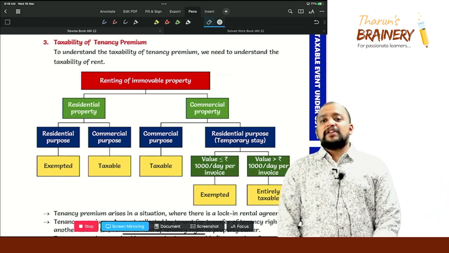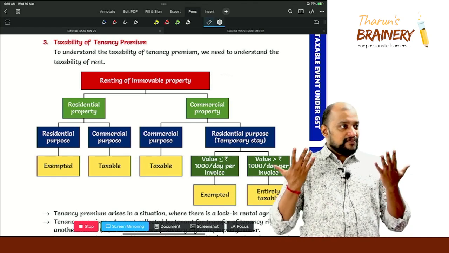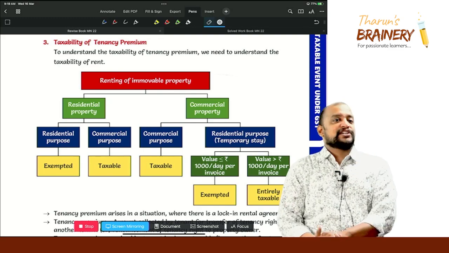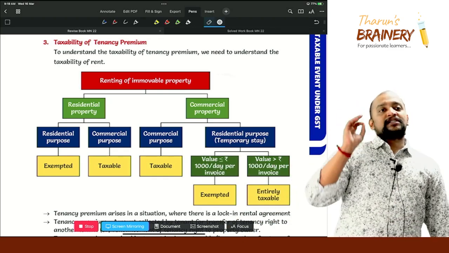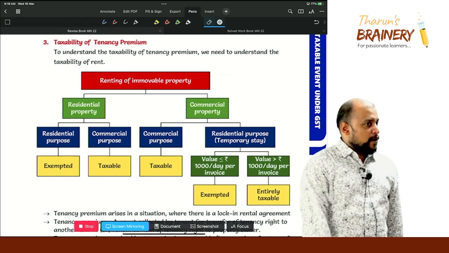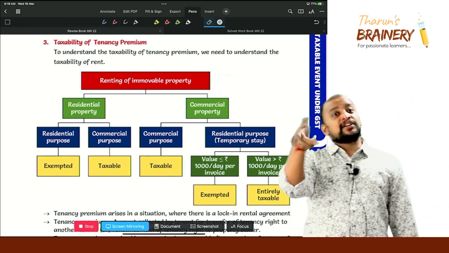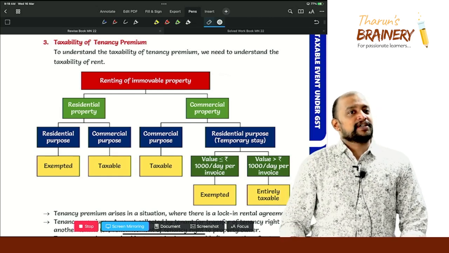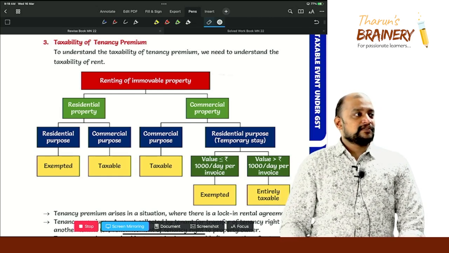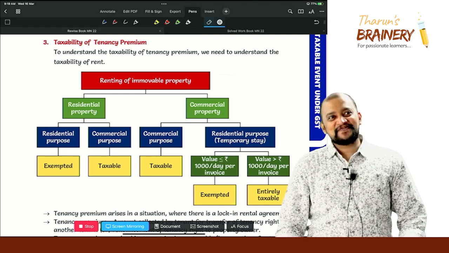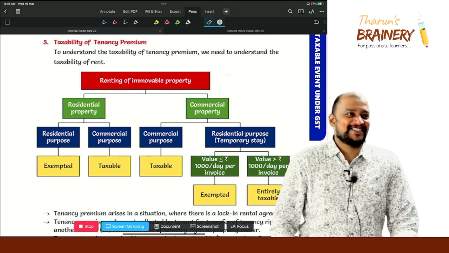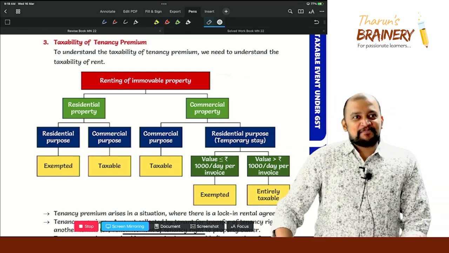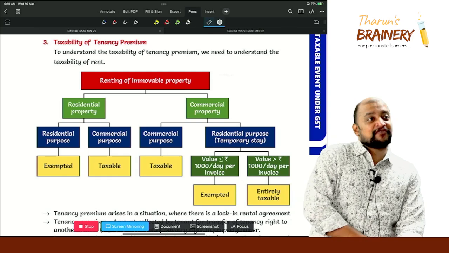From where will we be able to get it? From the plan. From the approved plan, we will be able to identify whether the property is commercial or residential. Now, suppose it is a residential property, that may be given for commercial purpose as well as residential purpose. Can a house be given for commercial purpose? Yes. Example? Hostel. Super. So hostel is an example of a residential property given for commercial purpose.